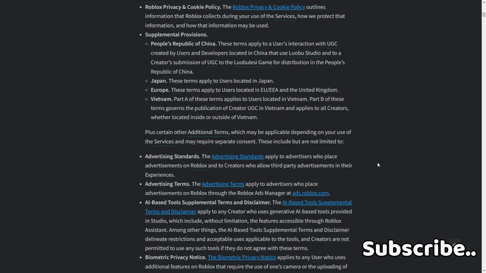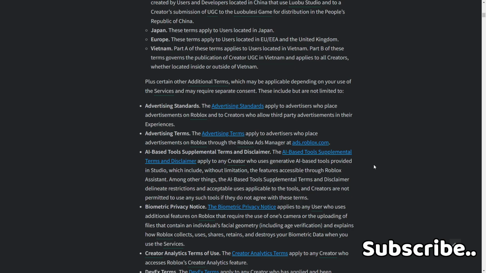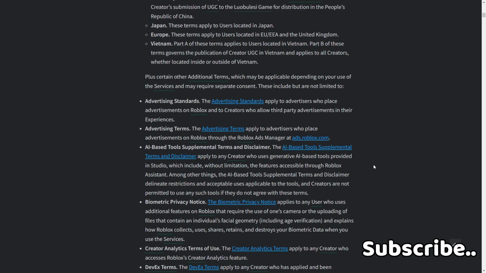Advertising terms. The advertising terms apply to advertisers who place advertisements on Roblox through the Roblox Ad Manager at ads.roblox.com. AI-based tools, supplemental terms, and disclaimer. The AI-based tools, supplemental terms, and disclaimer apply to any creator who uses generative AI-based tools provided in Studio, which include, without limitation, the features accessible through Roblox Assistant, among other things. The AI-based tools, supplemental terms, and disclaimer delineate restrictions and acceptable uses applicable to the tools, and creators are not permitted to use any such tools if they do not agree with these terms.